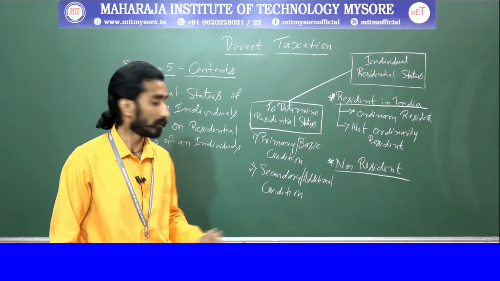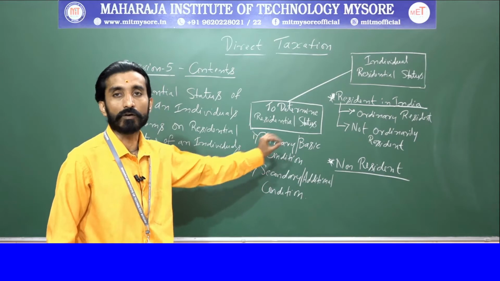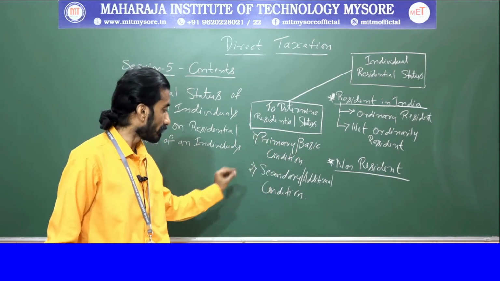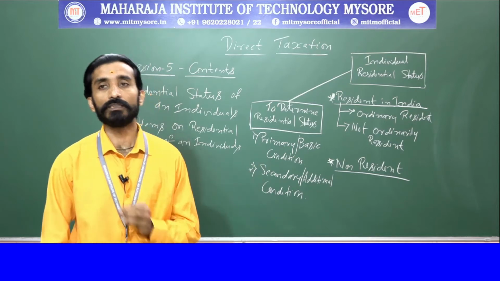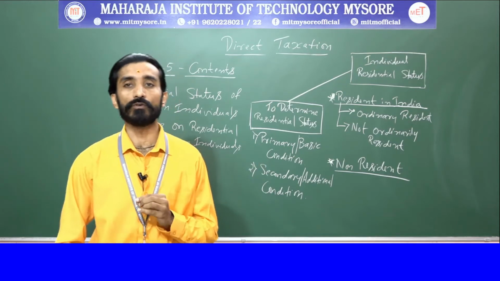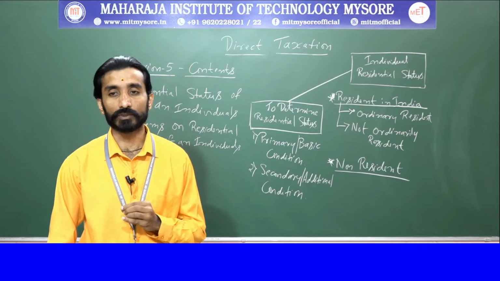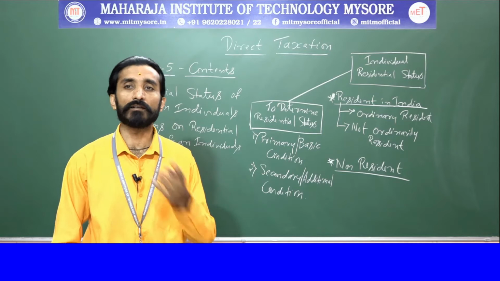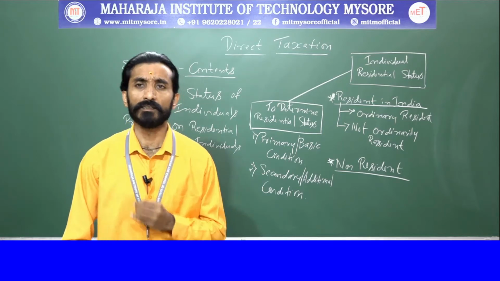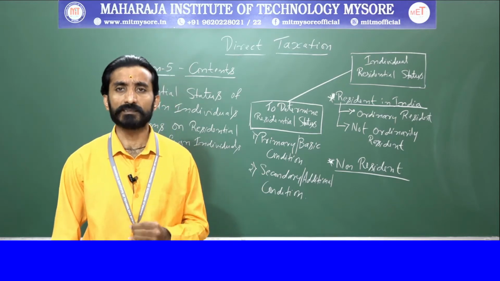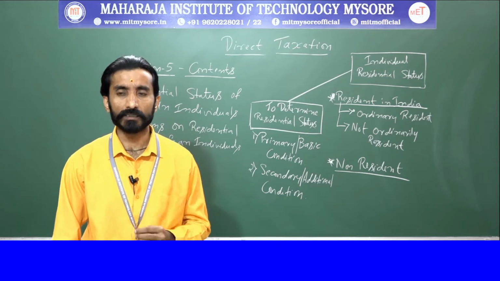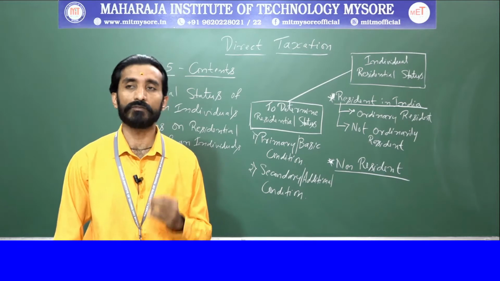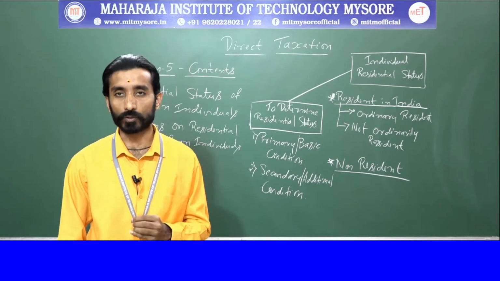Which are those conditions? The primary condition, also called the basic condition, and the secondary condition, also called the additional condition. These are the conditions you should know before solving problems. We discussed this in the previous class, but I will repeat it once again. The basic conditions fall under section 6(1). First, he is in India in the previous year for a period of 182 days or more.